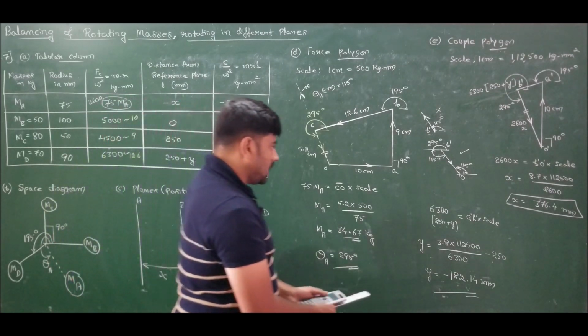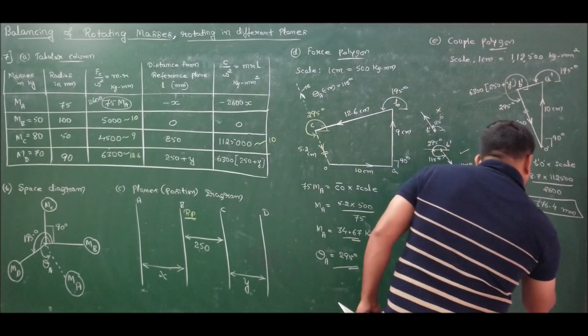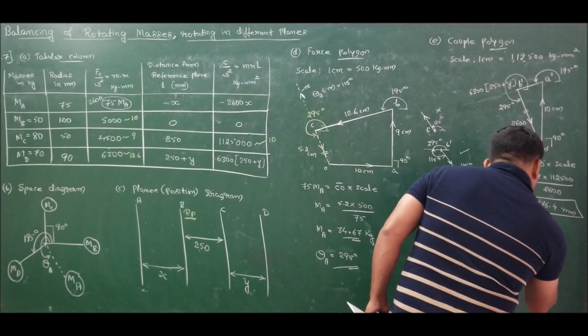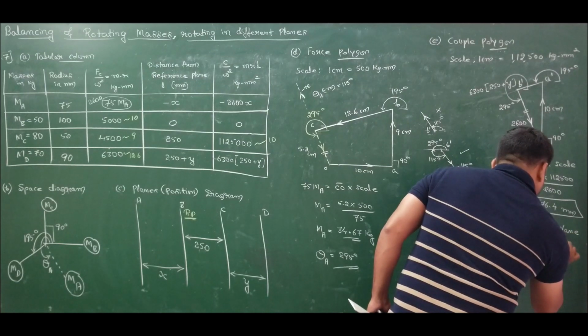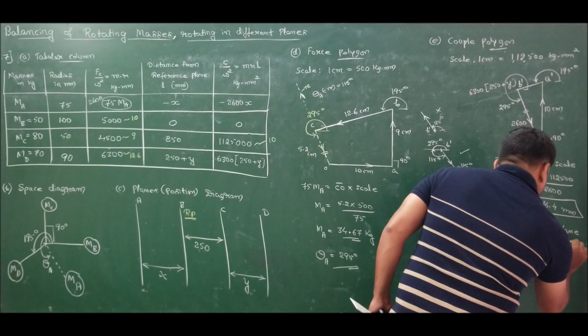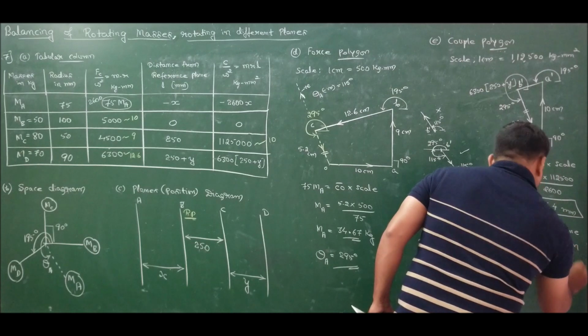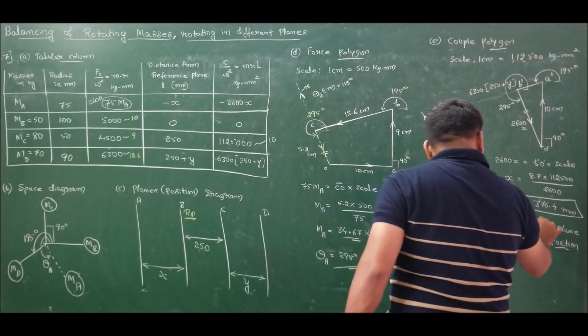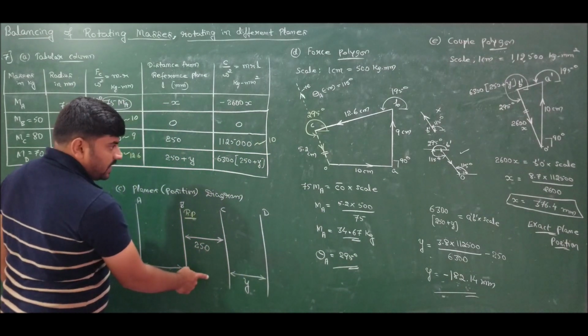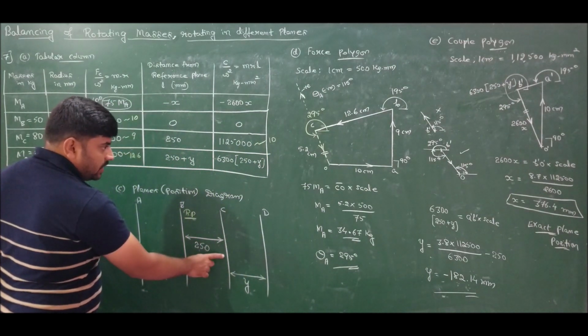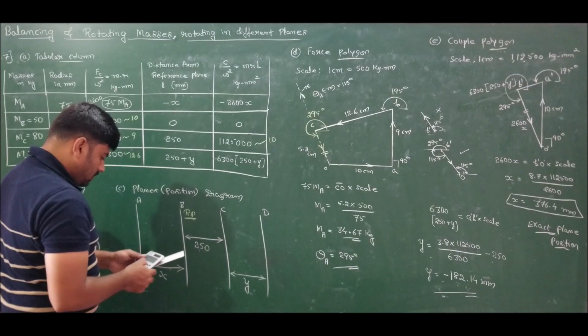So the exact plane positions are: y should come towards the left 182. So this is 250. 250 minus 182 is how much?